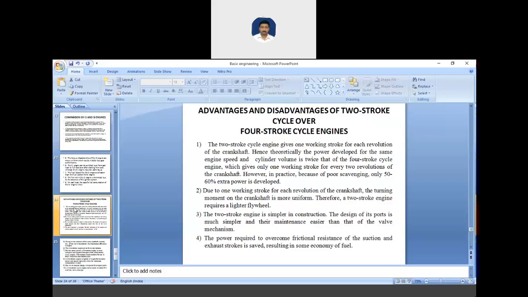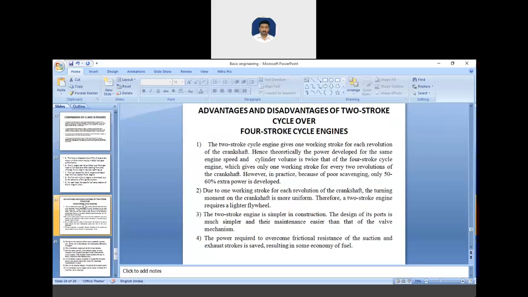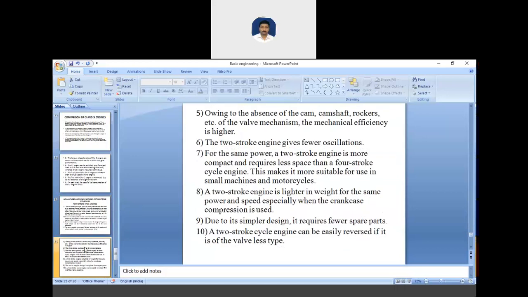After that, the power required to overcome the frictional resistance to suction and exhaust is saved, resulting in some economy of fuel. Next, owing to the absence of cam and camshaft, the valve mechanism, the mechanical efficiency is higher. Means the mechanical efficiency of the two-stroke is higher than the four-stroke engine.